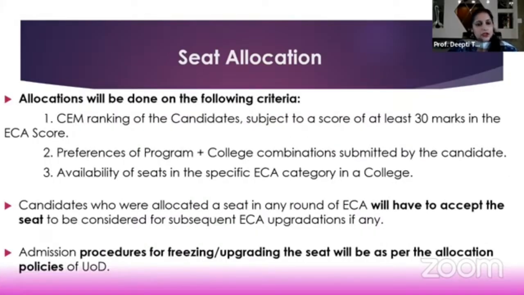Then again, the allocations will be followed in the same manner as is being done for the general admissions: your ranking, then your preferences, and then the availability of seats will determine whether you will be allocated a particular ECA seat in a particular college. And candidates who have not opted for ECA seats, it will be only once you opt for the ECA seats that they will have to accept that seat to be considered for upgradation, if any, that the ECA category brings with it.